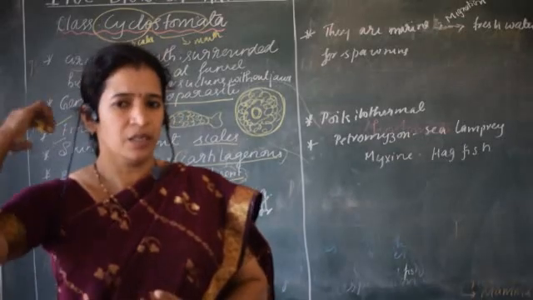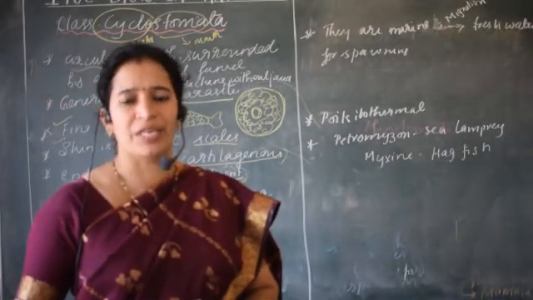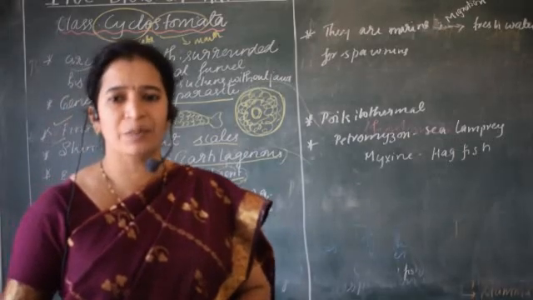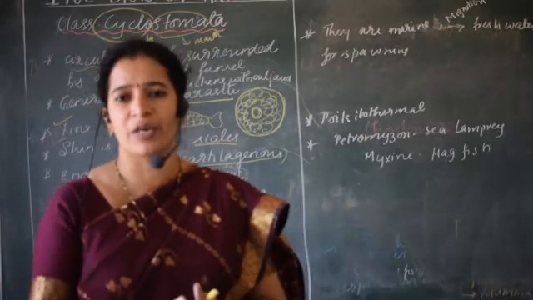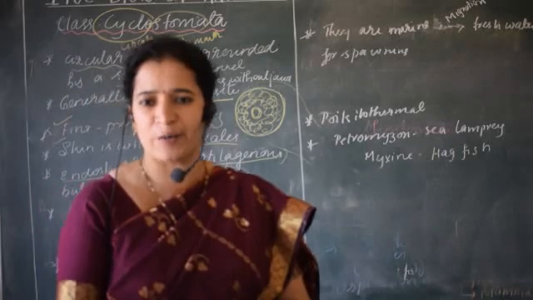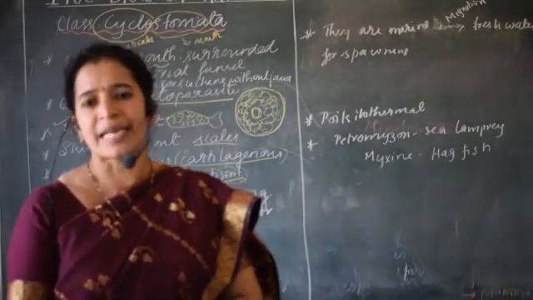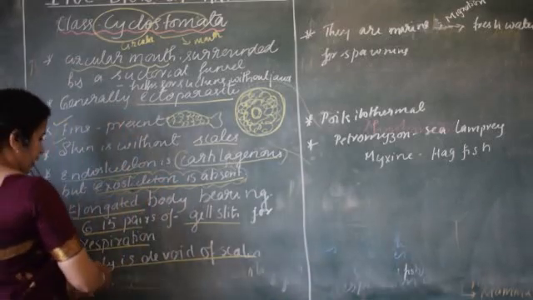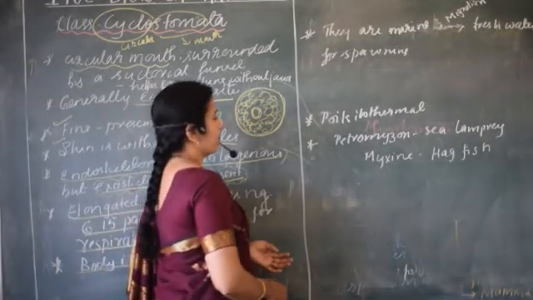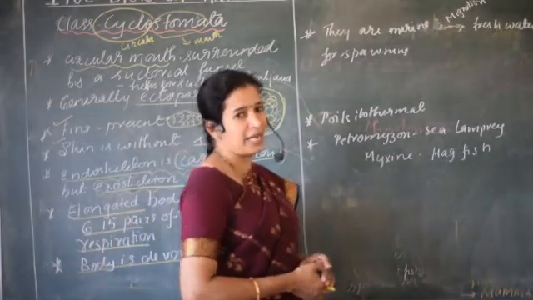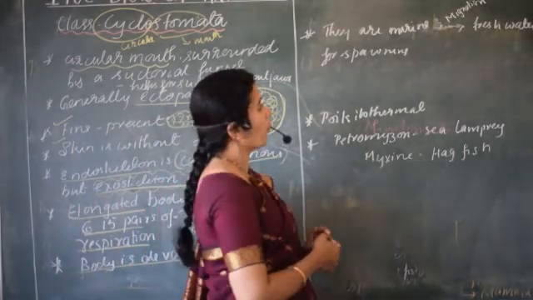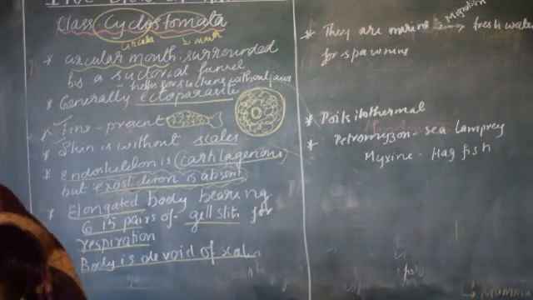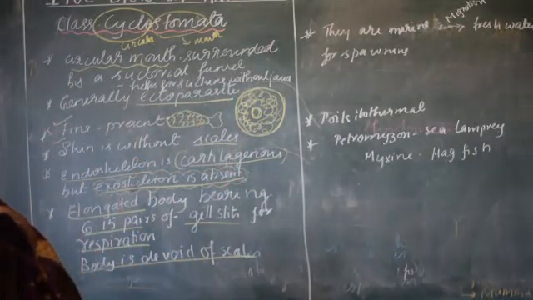Even between the vertebral column we have connections which are made up of cartilage. But some of the bones inside the body, like the vertebral column, are bony endoskeleton. This is the difference between cartilage and bony endoskeleton. Then the body is devoid of scales. They are marine, but for spawning they will go to fresh water. What is the meaning of spawning? It is the laying of eggs, which is called spawning.